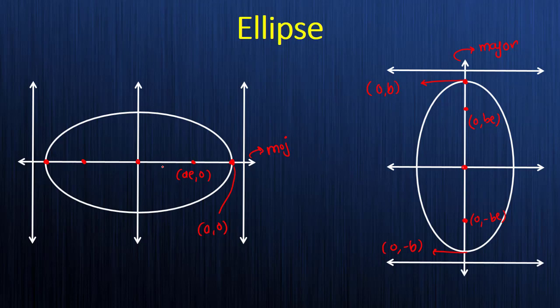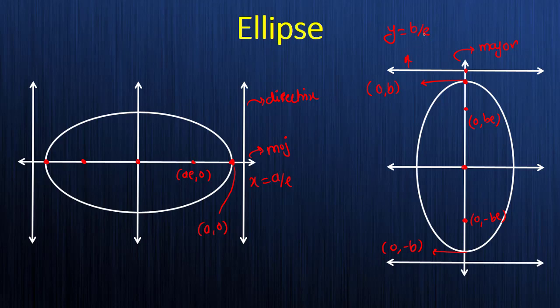Okay, very good. Next you have the directrix. What is the equation of this directrix? x equals a by e. What about the directrix on this side? What will it be for this ellipse? It is parallel to the x-axis, meaning its form will be y equals what? What do you think? It is b by e. Boss, here it was a, so just replace a by b and you will get the same thing. It is b by e.